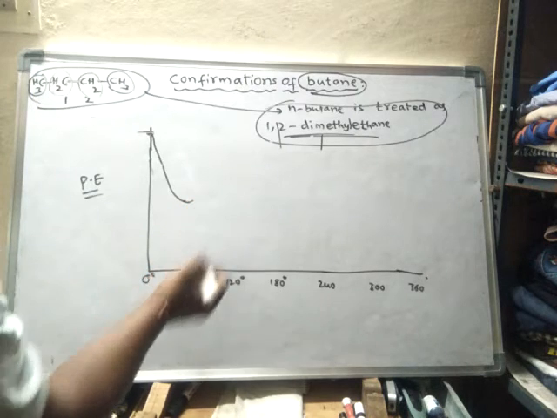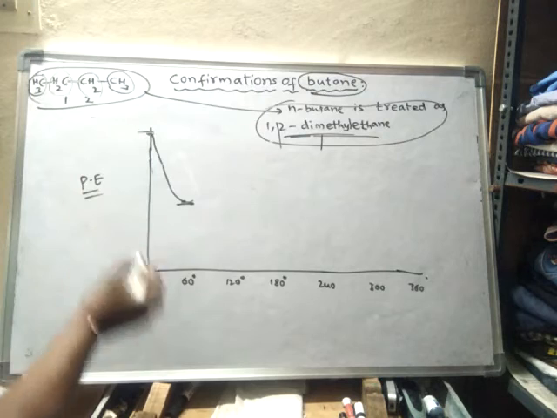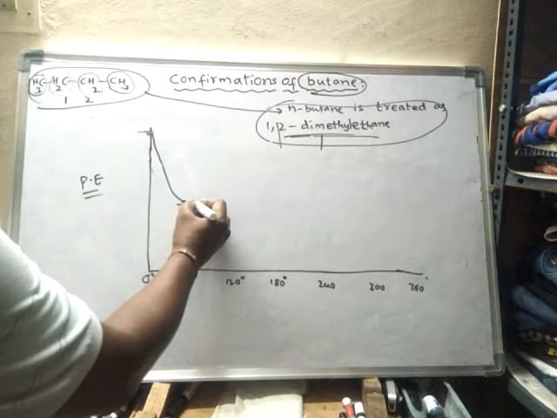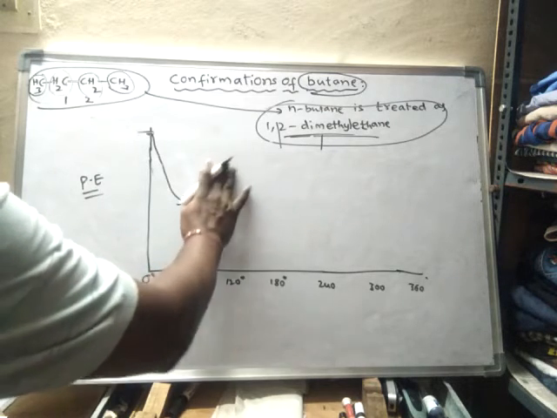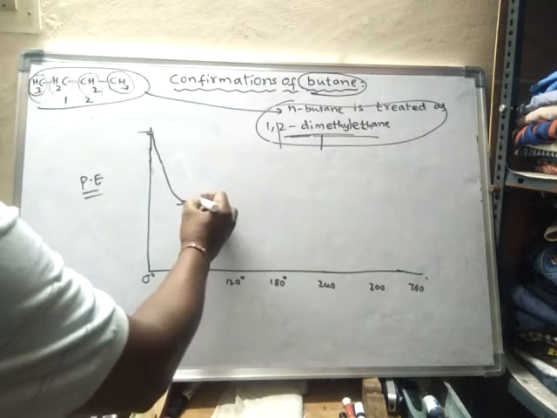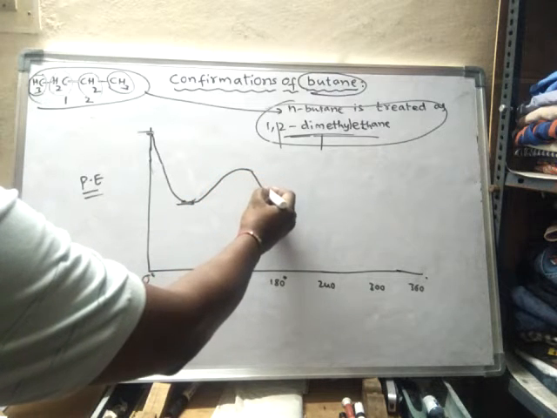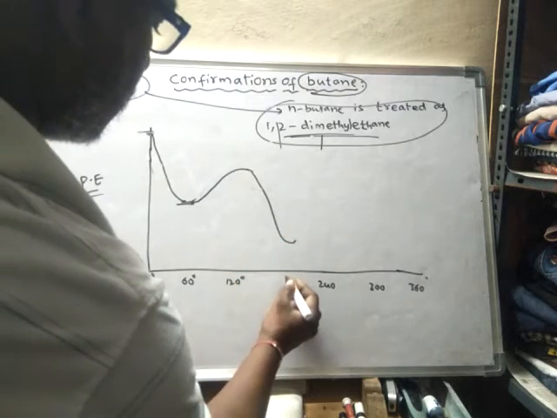Now here the energy decreases. This is synclinal. Next again the energy increases, anticlinal, and again the energy decreases at 180 degrees.